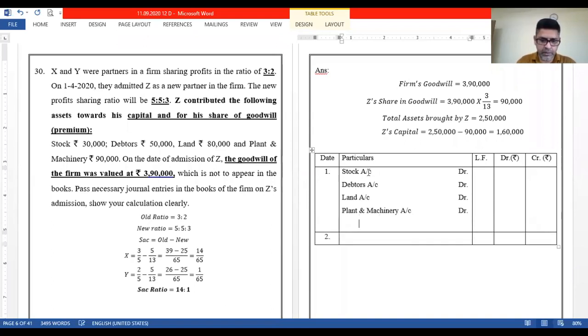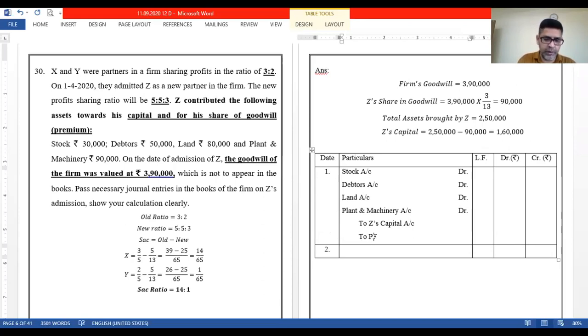To Z's capital, and to premium for goodwill account. Because the things in theory we have already discussed, it can be in cash, it can be in kind. So that's why all asset accounts are debited individually, to Z's capital, to premium for goodwill.